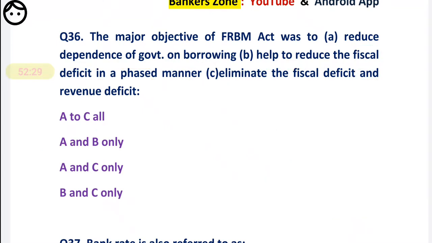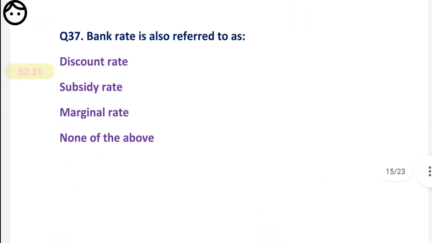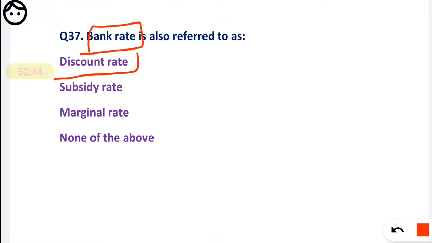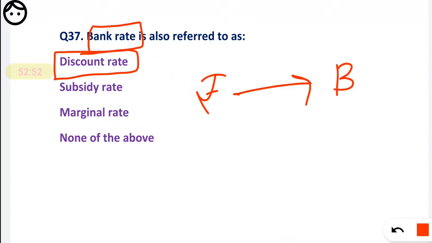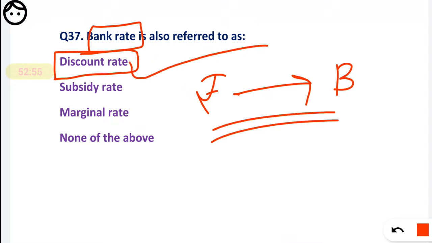Okay, now question number 37. Bank rate is also referred to as what? This question is repeated for the second time here, so you understand the importance of that question. The bank rate is also called the discount rate. What is the bank rate? We know RBI gives loans to the banks. That is basically called the bank rate. It is also called the discount rate.